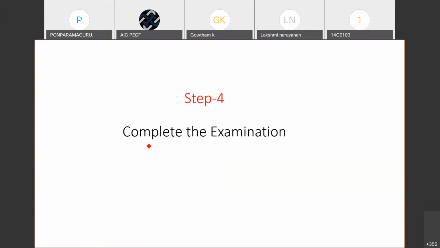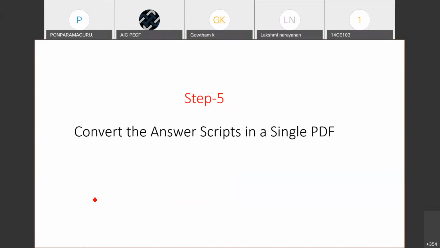Once you start answering the examination, you would take your white sheet. The methodology of how exactly you should write the answers, and where you should write the name, roll number, register number, all those details have already been shared with you. Accordingly, you complete the examination. And finally, once you complete the examination, convert that answer script into a single PDF file.